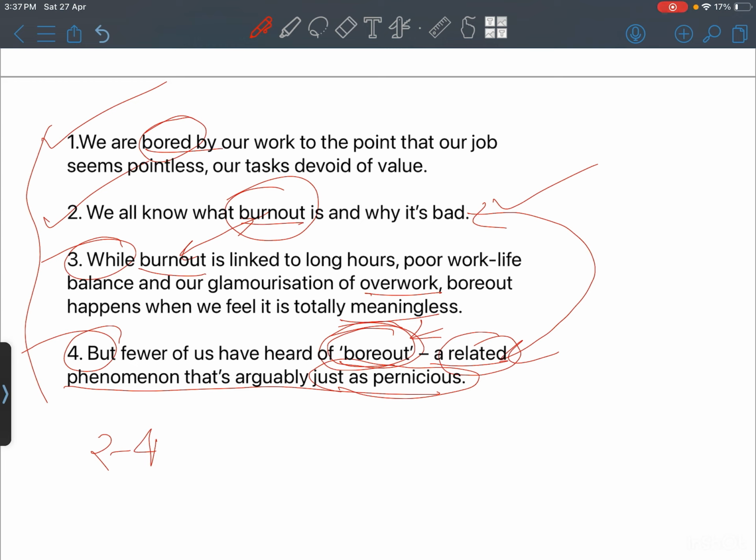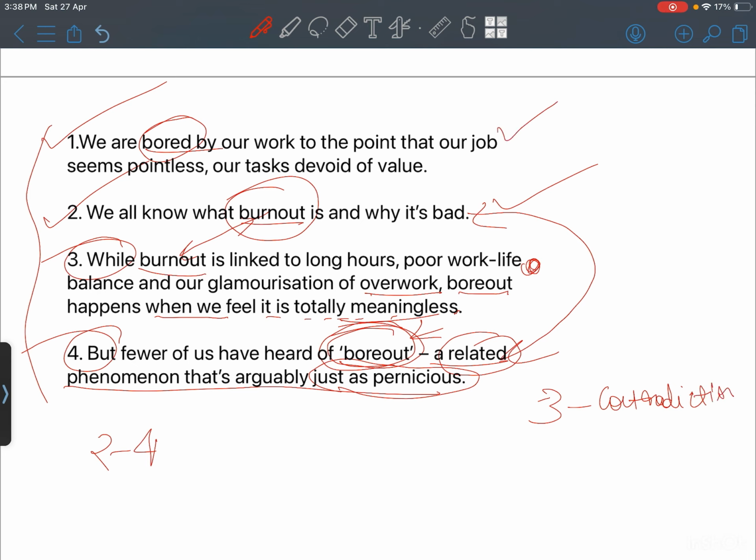Now you see, in 3 there is a distinction made between burnout and bore out. While burnout is linked to long hours, poor work-life balance, and our glamorization of overwork, bore out, on the contrary, happens when we feel it is totally meaningless. So number 3 somewhere explains the contrast between burnout and bore out.